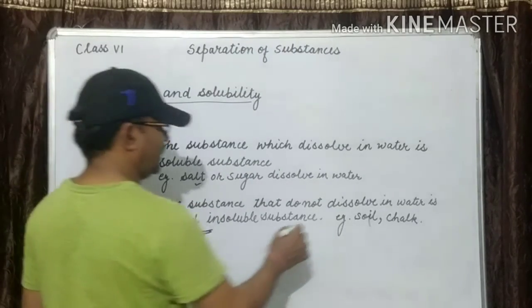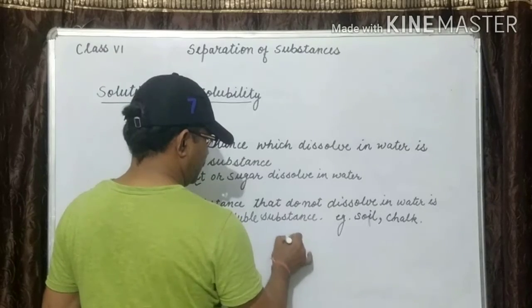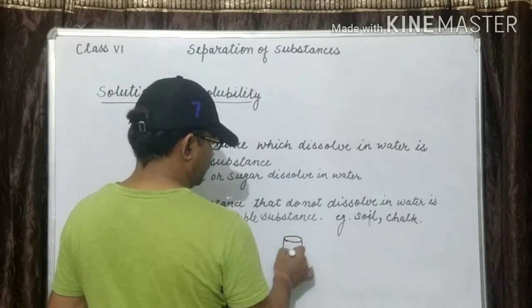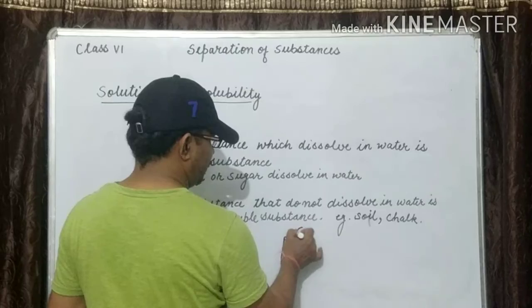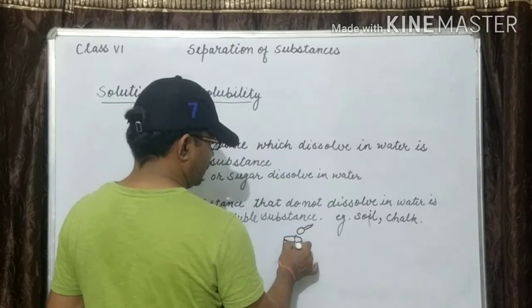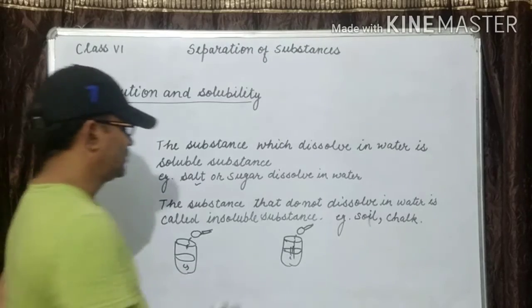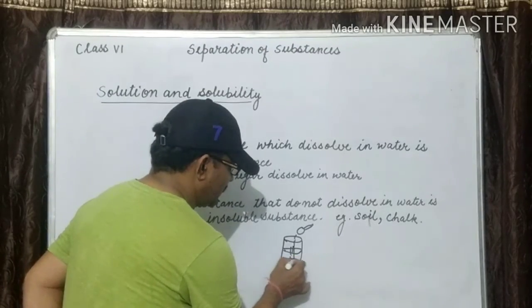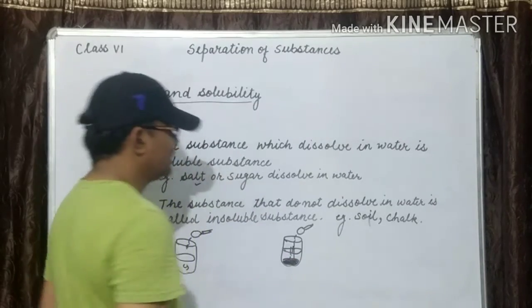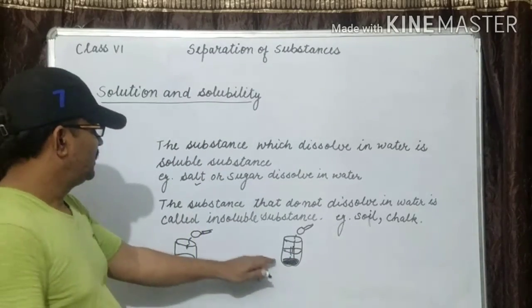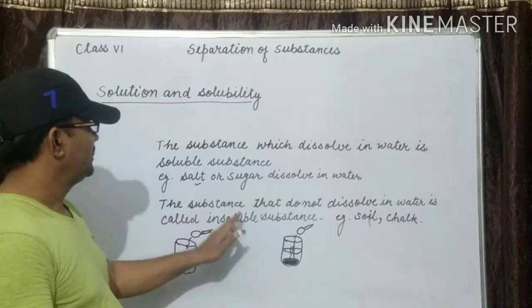Now you take another example, take water and take some chalk inside it, stir it. After some time you will see the chalk settles at the bottom. It is insoluble in water. So this chalk is known as insoluble in water.